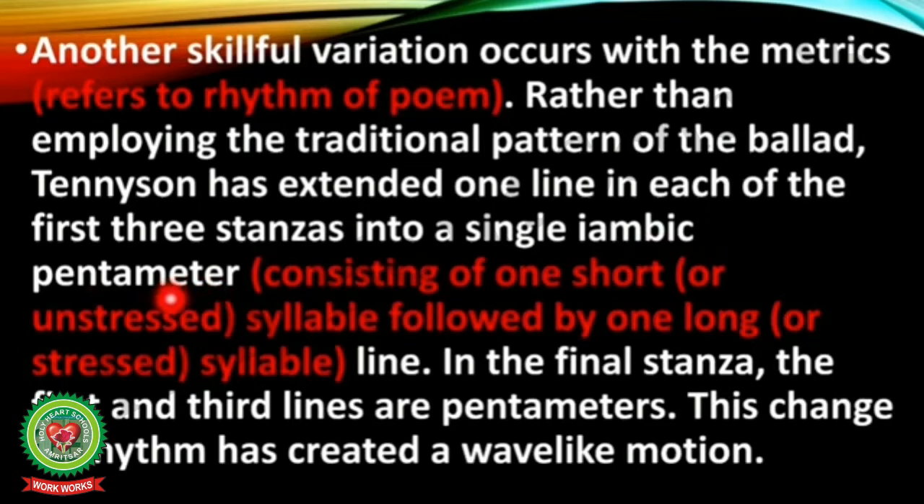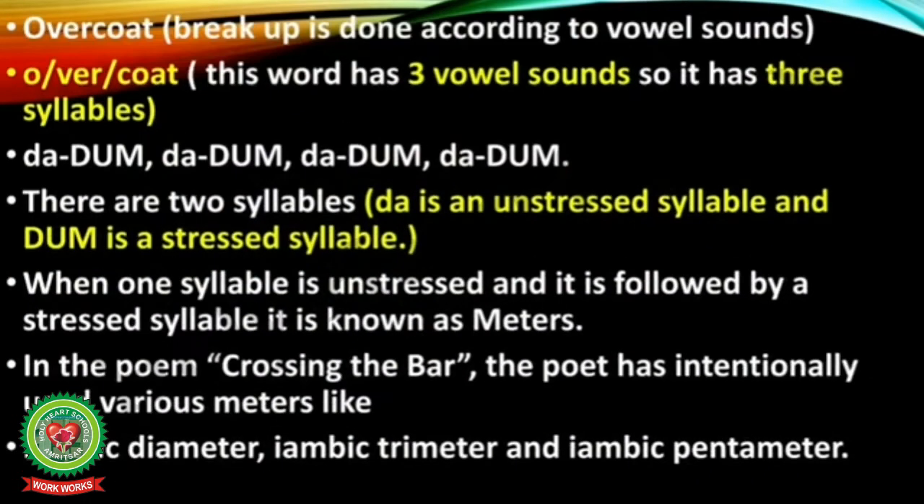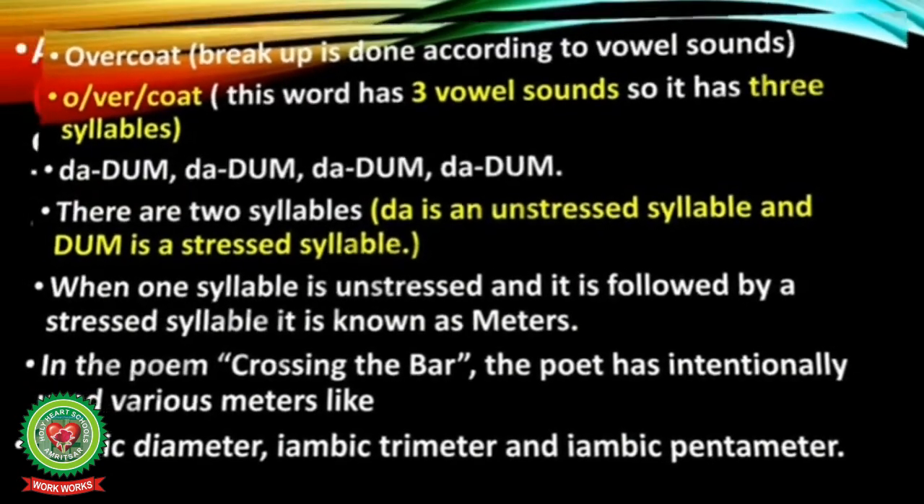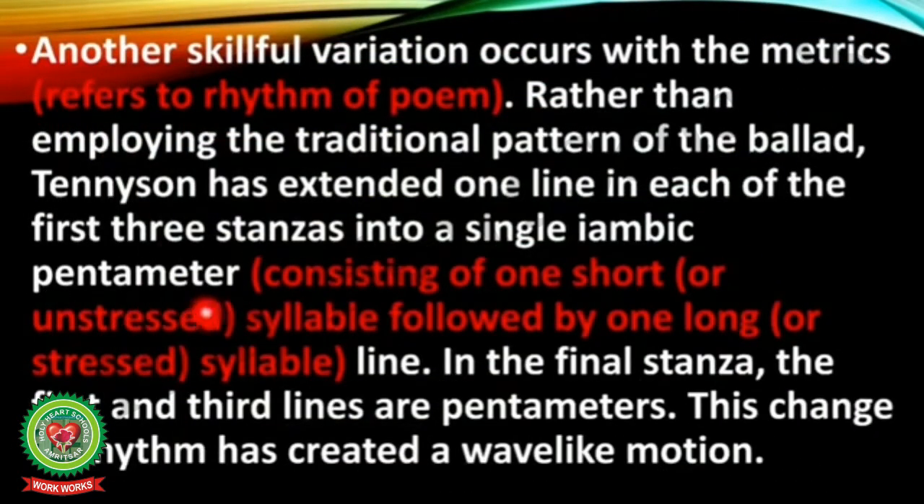We have done this in the previous slide. Iambic pentameter consists of one short or unstressed syllable followed by one long or stressed syllable. So see here in the previous slide. So da-dum. Da is an unstressed syllable followed by a stressed syllable. So it is known as iambic. In the final stanza, the first and third lines are pentameters. This change of rhythm has created a wave-like motion. So he is not stagnant with his idea. He is using various rhythms to have a flow of his idea.